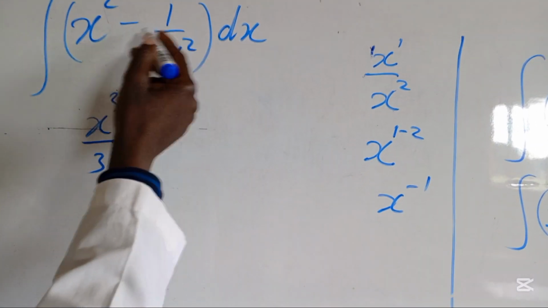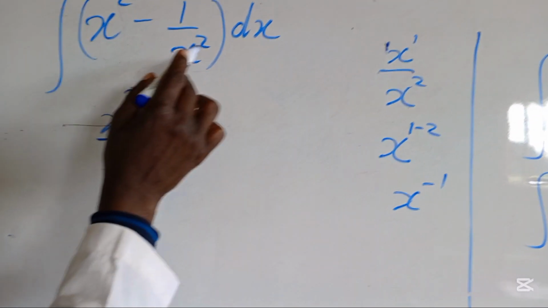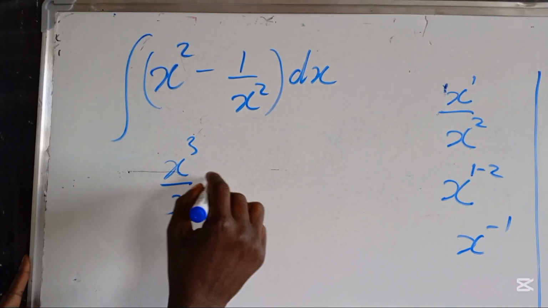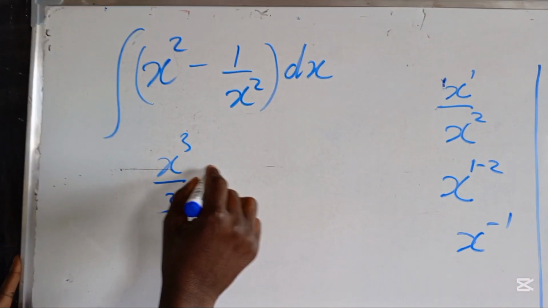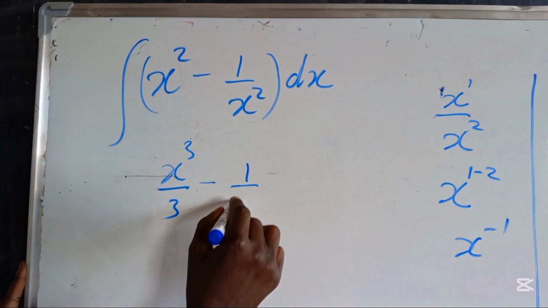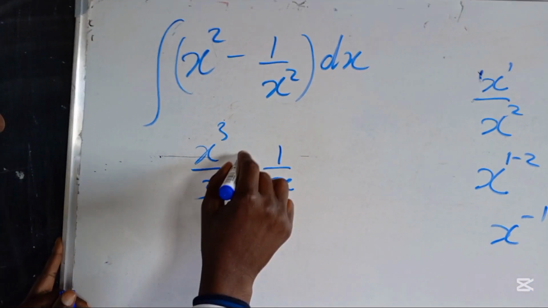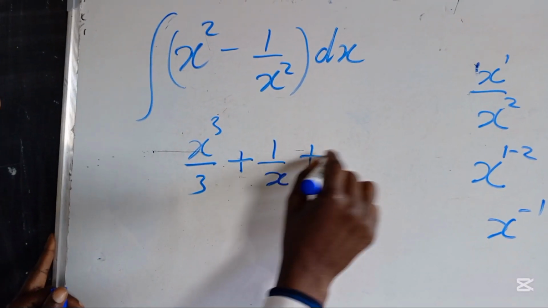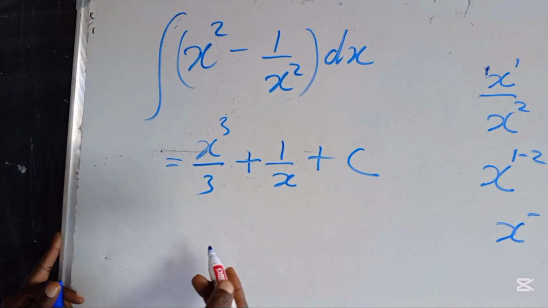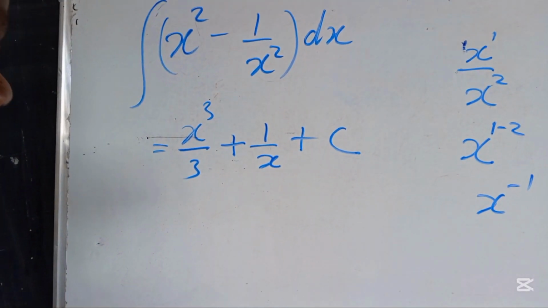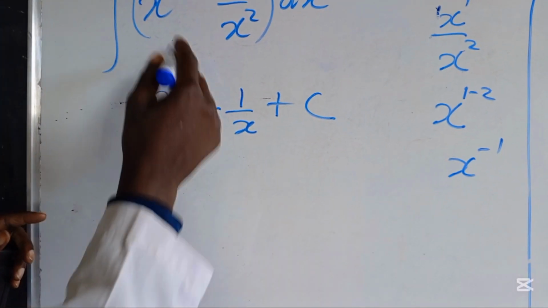So when you multiply this one, because of this negative and the negative like this, the negative and negative becomes a positive. So this becomes a positive plus c. However, you can also leave your answer in this form, it is fine. So this is how it goes.